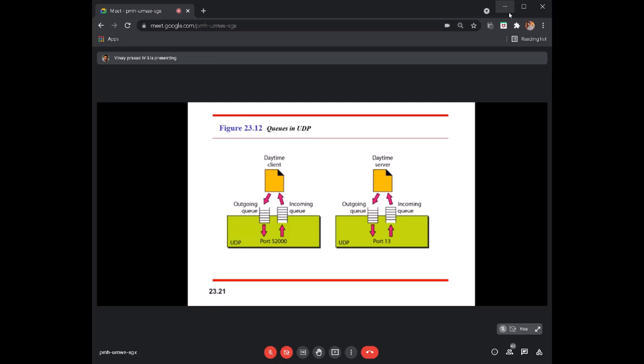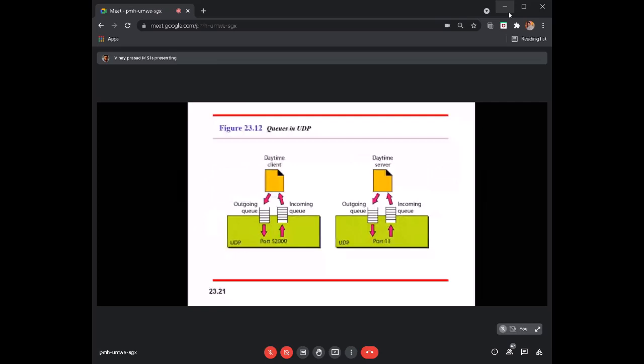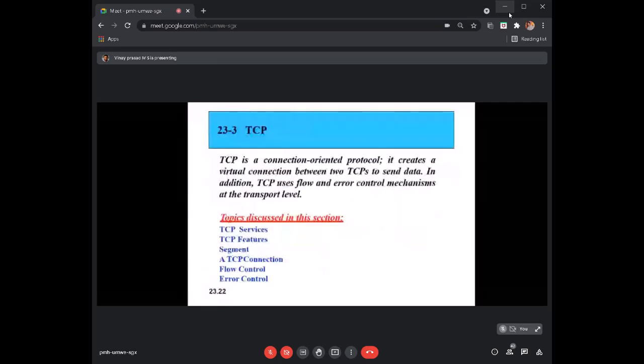Something here, how is that going to happen? We use something called queues, memory queues, or buffers we say. In that we put all this data, either an input or an output. So this is how we can implement UDP. Okay, and so this is all about UDP. If you have any doubts, you can ask.